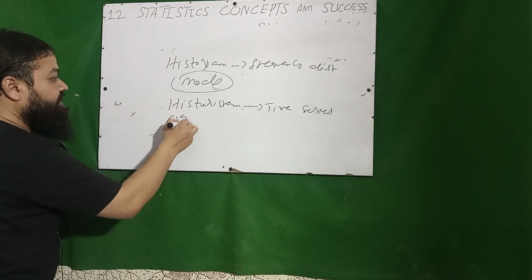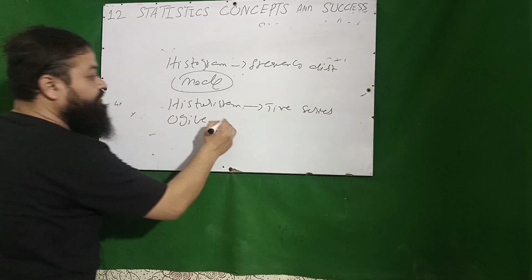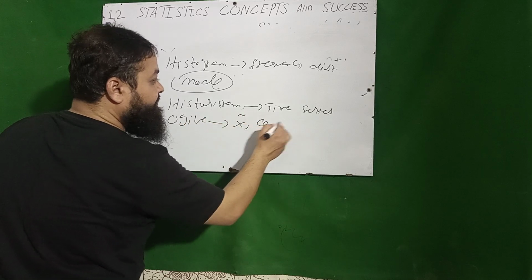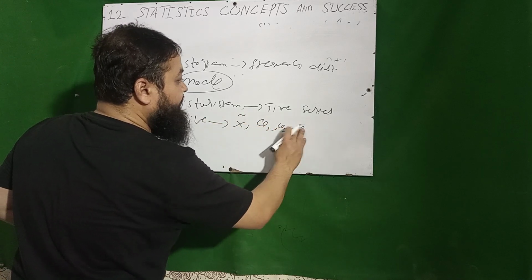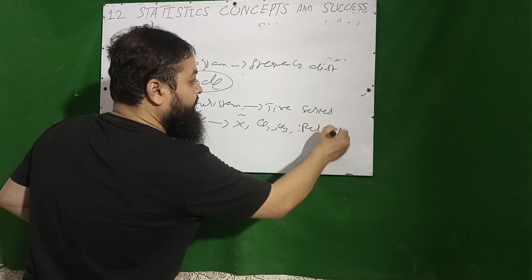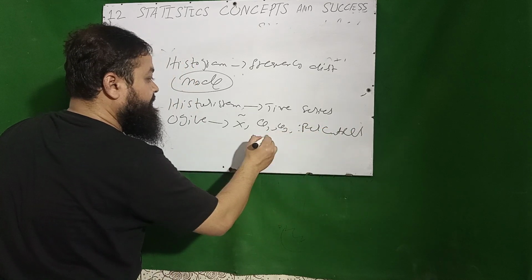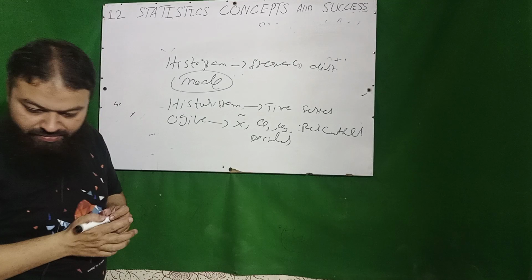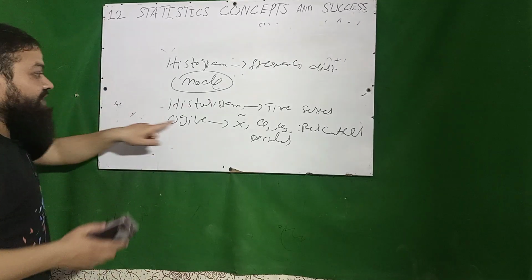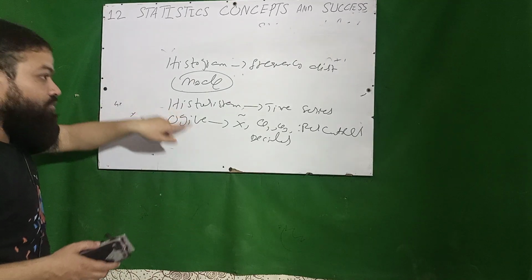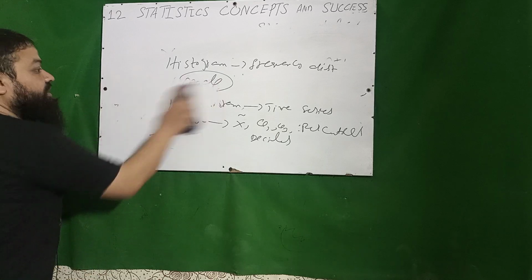And then ogive, it is the graph which is used for median, quartiles, percentiles and deciles. A very important one. And ogive has two types, less than type and more than type. That can also be the part of the question. A very important.